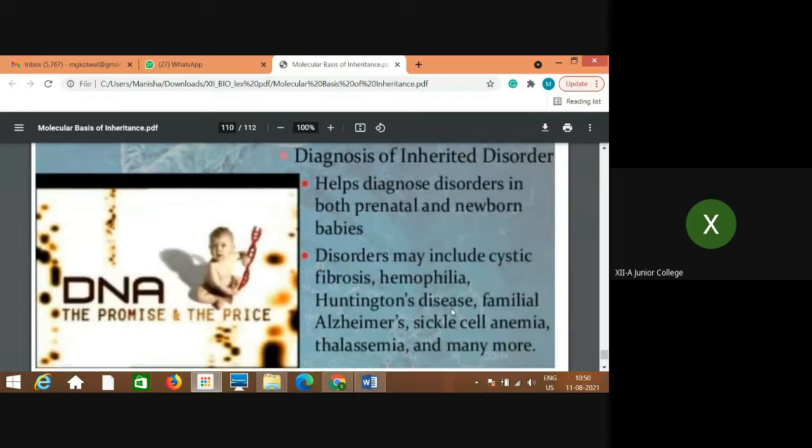Diagnosis of inherited disorders. There are so many disorders which this technique helps to diagnose, in both prenatal and newborn babies. That's what I was telling: whether the newborn baby or prenatal baby will have a particular rare disease, which is not going to be good for that baby, or may even be fatal. That can be diagnosed with the help of DNA fingerprinting.